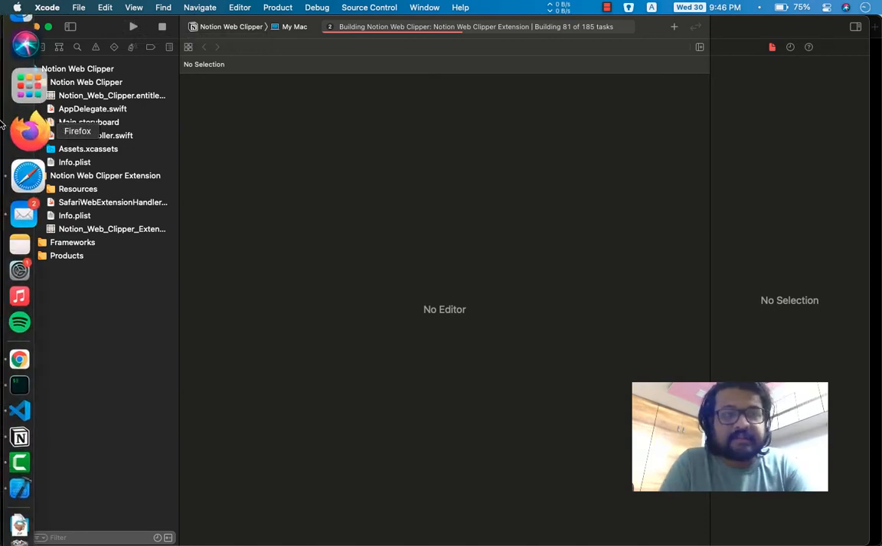And once it's done, it will open the wrapper application, and it will ask us to quit the application and open Safari preferences for us to initiate getting the extension in Safari. I don't know the terminology, but you get the idea. I mean, you will get the idea.